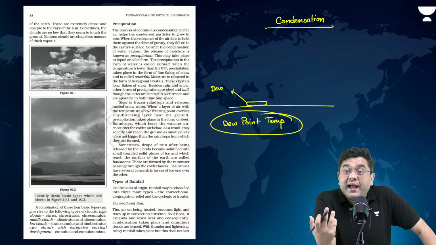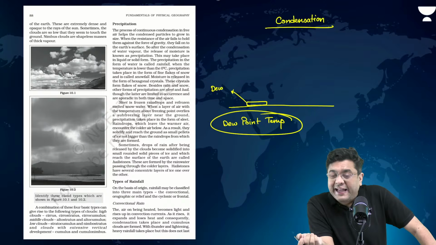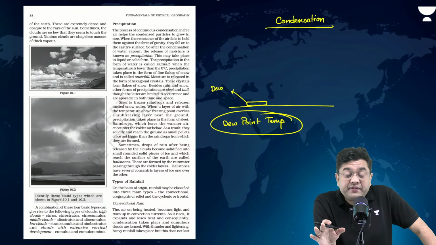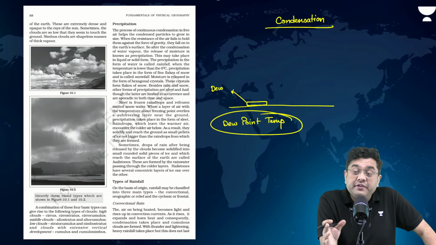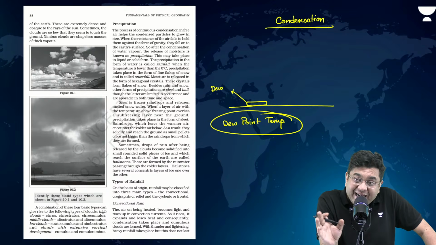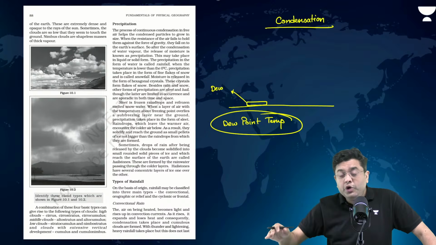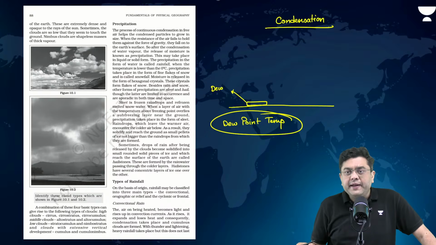Because dry air means humidity levels are very low. The vapor present is very low. So, for that air to reach saturation, its carrying capacity has to reduce quite tremendously.